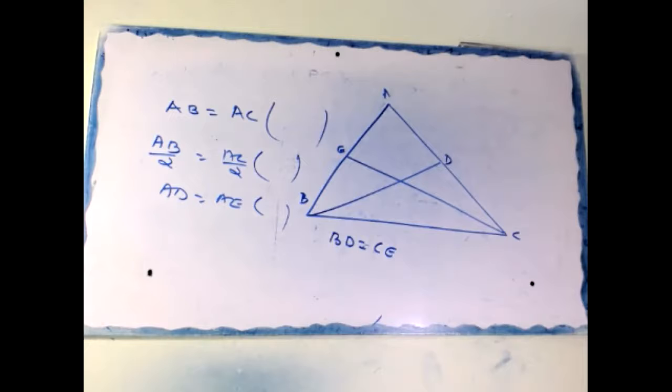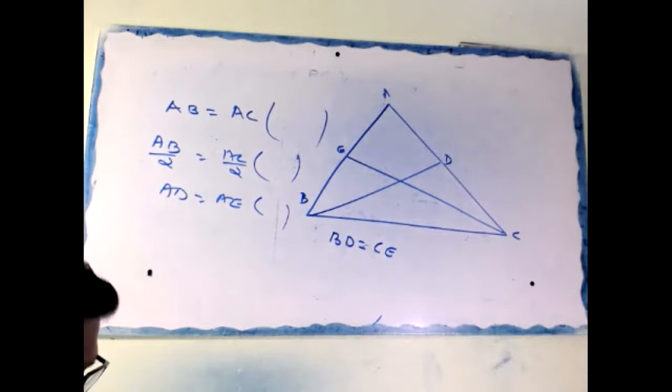Then after that, in triangle ABD and ACE, AB equal to AC, given. AD equal to AE, proved.